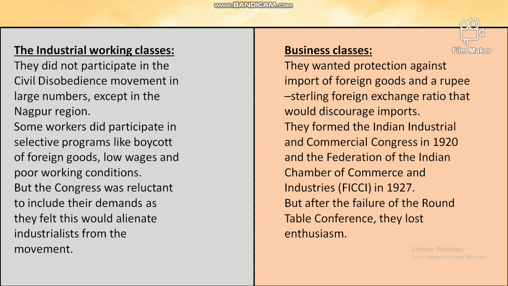So now the business classes, they wanted protection against the import of foreign goods and a rupee sterling foreign exchange ratio that would discourage imports. They formed the Indian Industrial and Commercial Congress in 1920 and the Federation of Indian Chamber of Commerce and Industries in 1927. But after the failure of the Round Table Conference, they lost their enthusiasm.